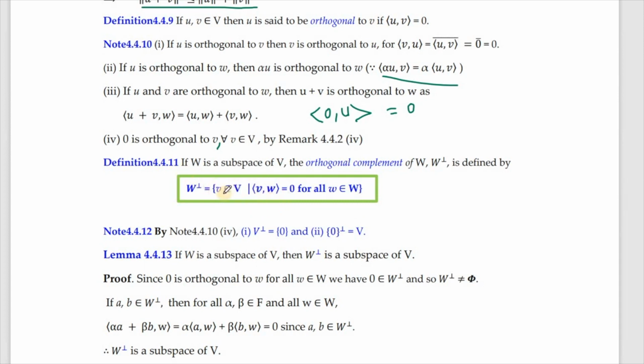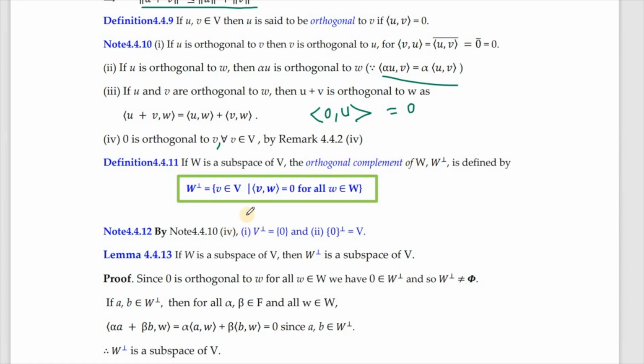So you collect all those vectors which are orthogonal to all the elements of W, and that is your W perpendicular, termed the orthogonal complement of W.